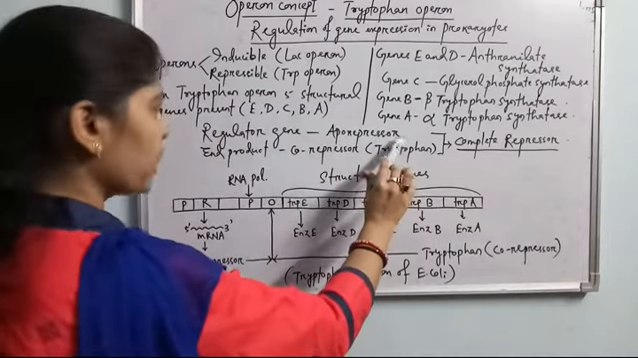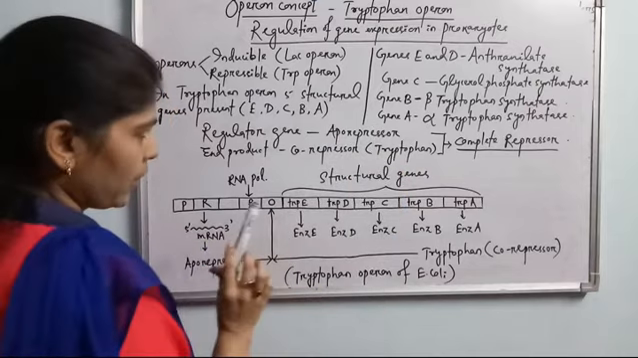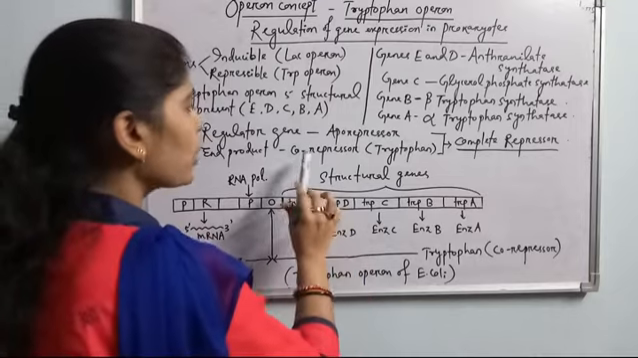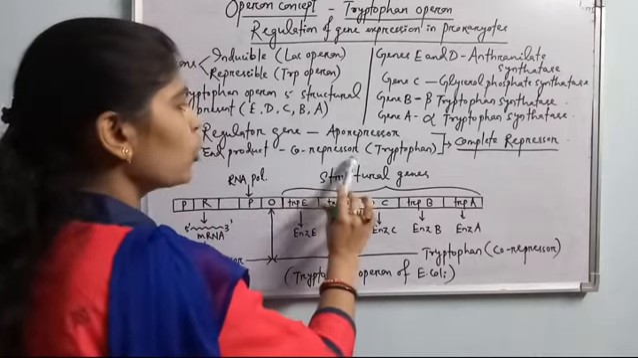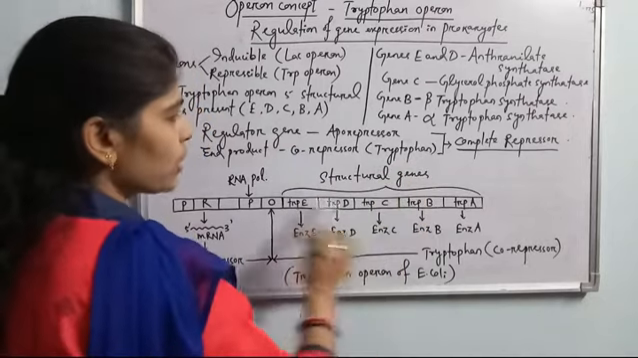Aporepressor is a protein only. This aporepressor is unable to bind to the operator zone because it does not have any binding head. So it needs a co-repressor. What is the co-repressor here? The co-repressor is the tryptophan itself. This is the product of this gene's expression.